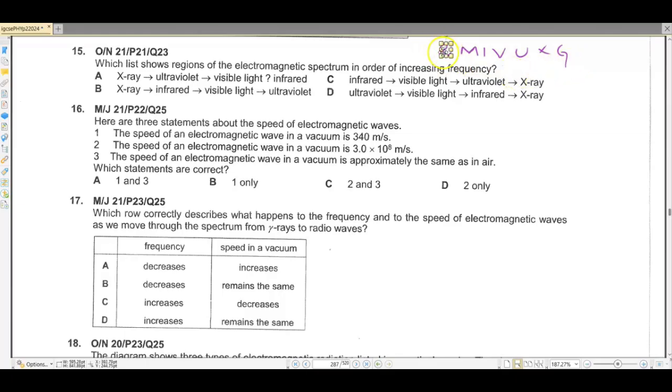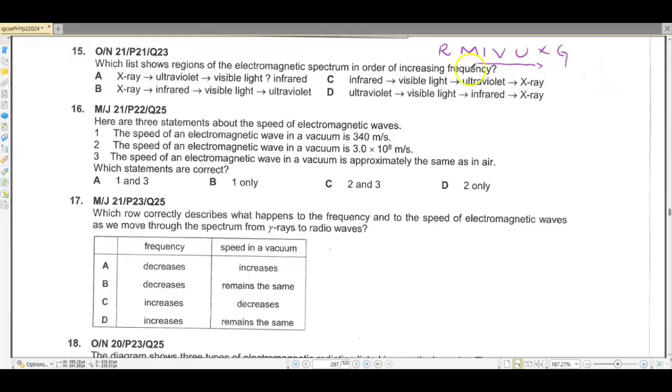Okay? So our raging is R and R is for radio, then Martians, M is for microwaves, then infra, then violet, using X-ray guns. So this is it. Okay? And if we have to answer in order of increasing frequency, so frequencies should be increasing. So frequency increases if we move to the right.